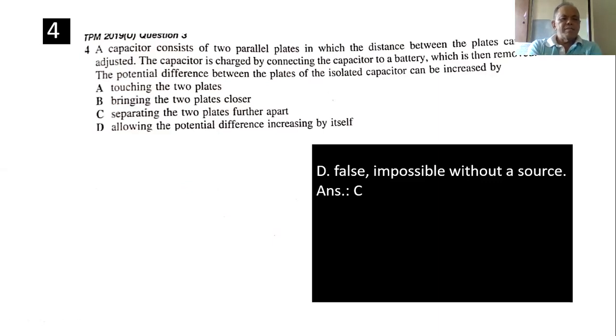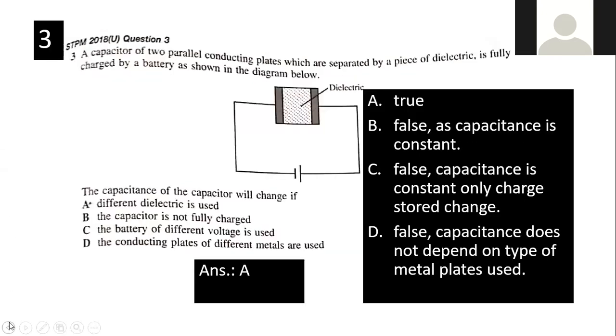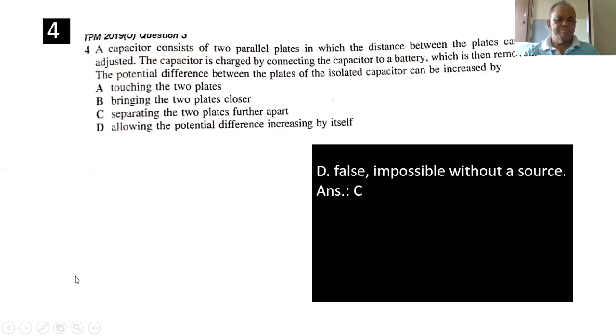Capacitor consists of two parallel plates in which the distance between the plates can be adjusted.